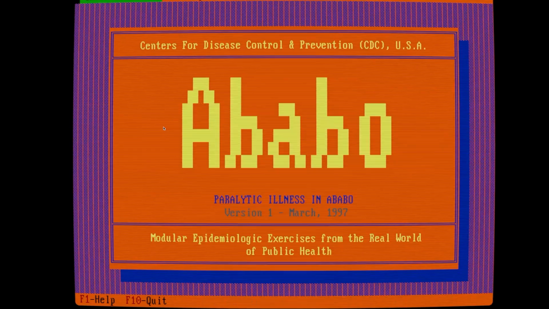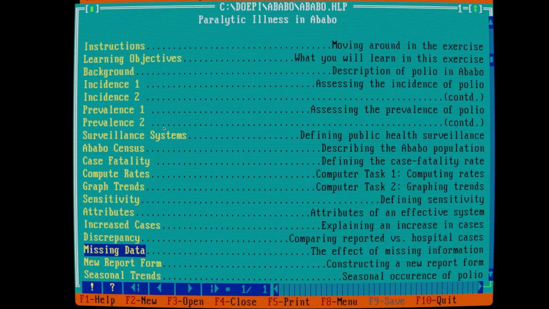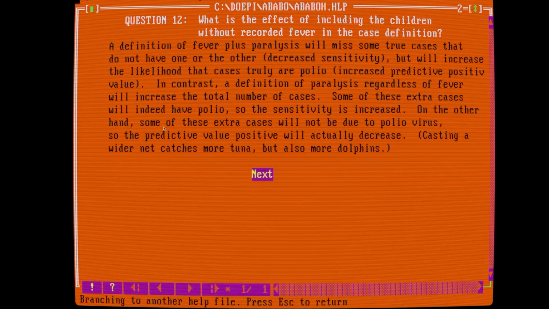Paralytic illness in Abo. All right, instructions, learning objectives, moving around, missing data, the effects of missing information. This is something that I've written about and talked about. It's very important that you take into consideration your missing data. So a definition of fever plus paralysis will miss some true cases that do not have one or the other. So you want to say fever or paralysis, or you want to say the fever was not by thermometer, you just felt feverish. Paralysis can be paralysis of one limb, paralysis of one side of the body. Not everybody who gets polio gets paralysis. That is another thing that you need to know.